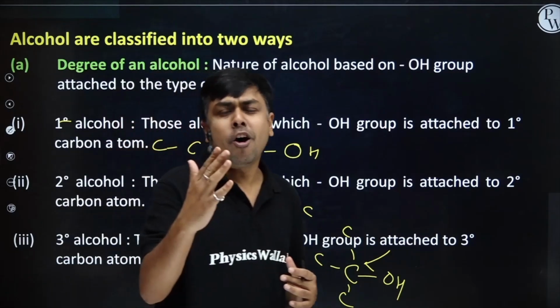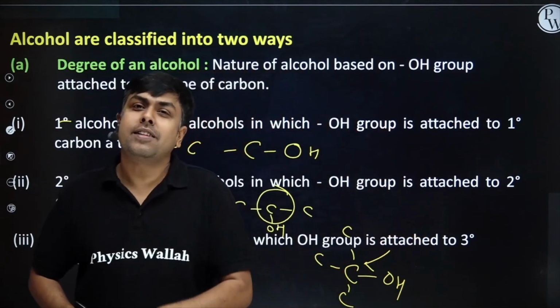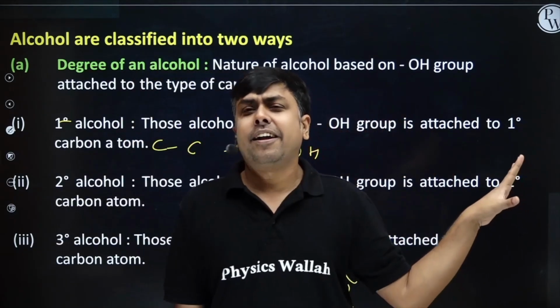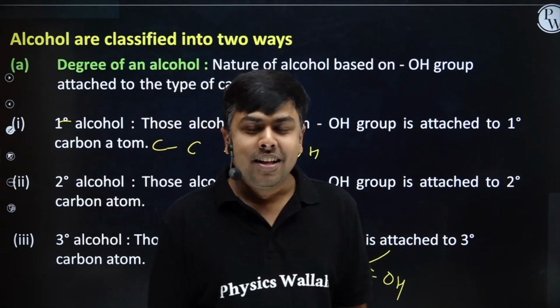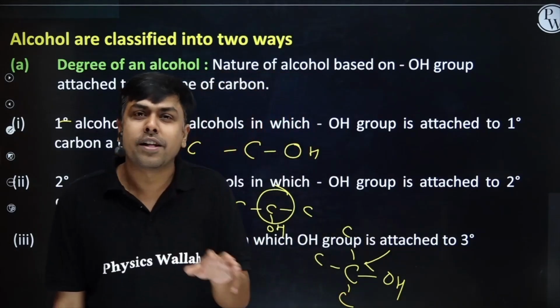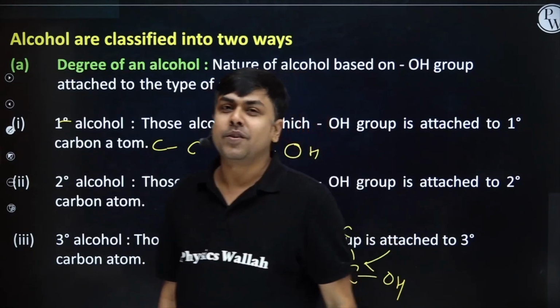The first one, phenol, ethanol, methanol. Can I say all these alcohols are monohydric alcohols? Only one functional group OH is attached to carbon. Can you tell one example of dihydric alcohol? Yes, very common. Ethylene glycol, CH2OH, CH2OH. Ethylene glycol, dihydric alcohol.